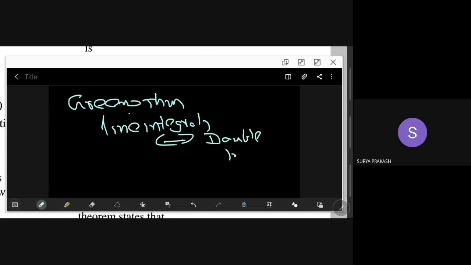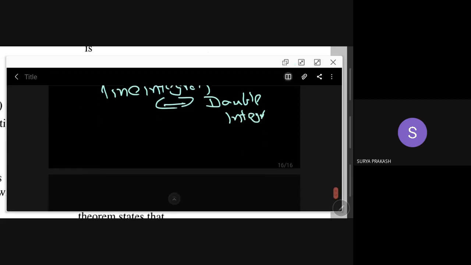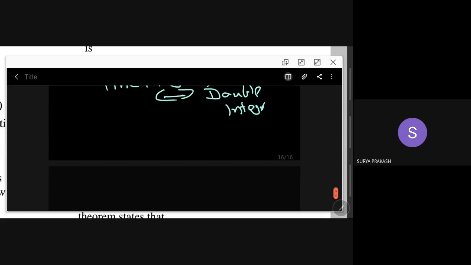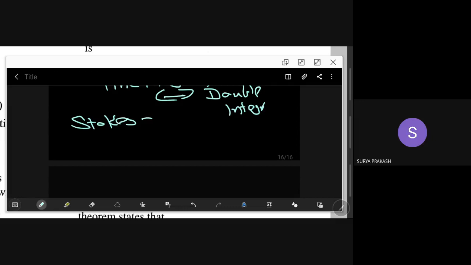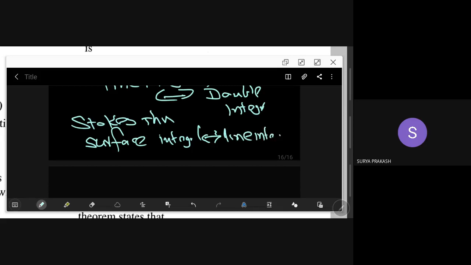Then you have Stokes theorem. What will it do? Stokes theorem connects surface integrals to line integrals.